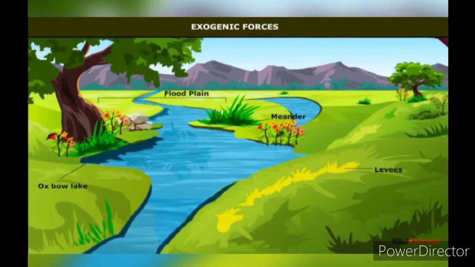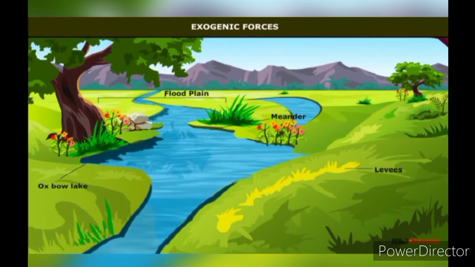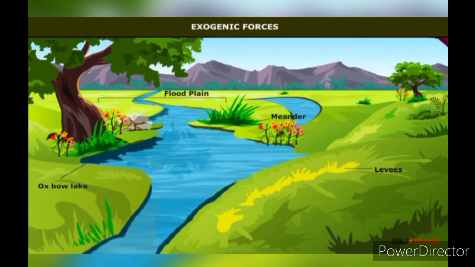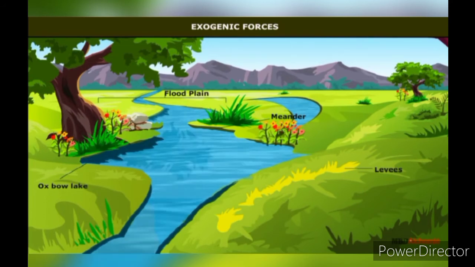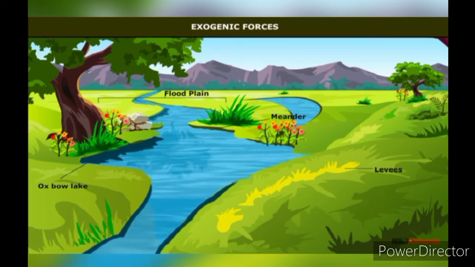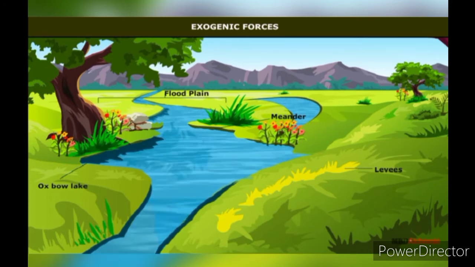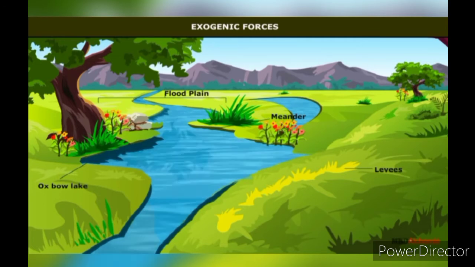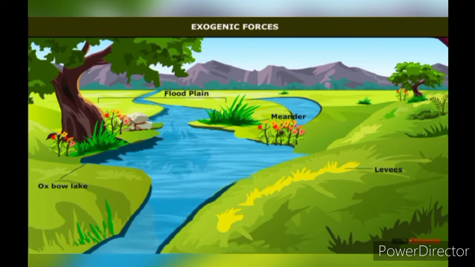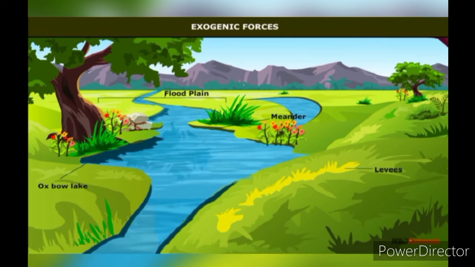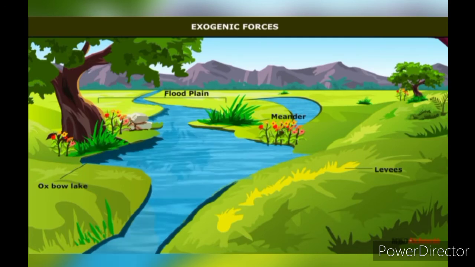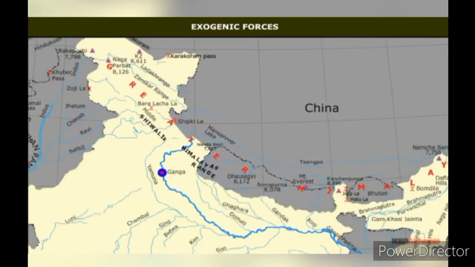In the middle course, the velocity of water is less. The river can no longer transport its load. The silt begins to settle to the river bed or is deposited on the river banks. Meanders, large bends and loops, oxbow lakes, cut-off loops forming lakes, and alluvial cones, cone-shaped deposits, are formed in this part of the river. In the middle course, many streams join the main river and increase its volume of water. The small rivers which join the main river are called its tributaries.